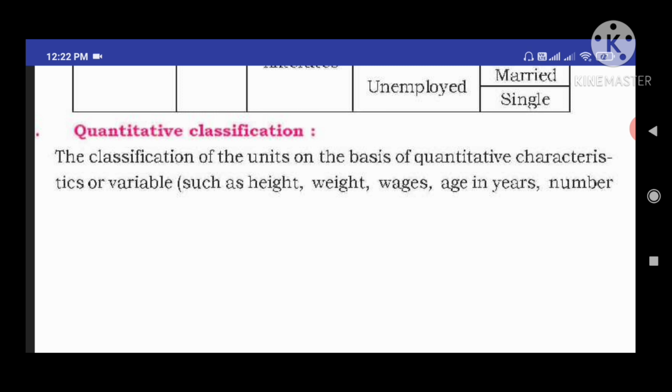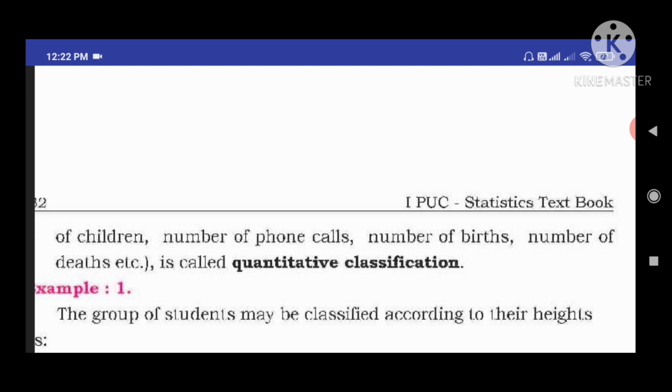What are the variables? Such as height of a student, height of a person, weight, wages, age in years, number of children, number of phone calls, number of births, number of deaths. These are all called quantitative characteristics. When we are classifying the data based on the quantitative data, it is measurable, identifiable, and measurable in numerical terms. So that data we can call a quantitative classification.